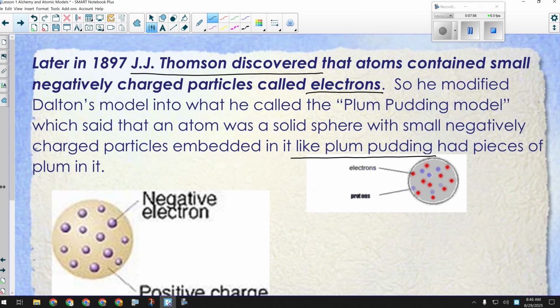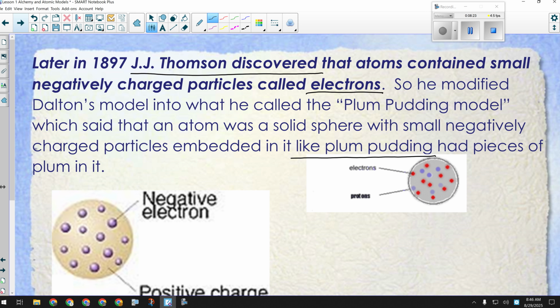So why did J.J. Thomson say there's little negative charges stuck on the outside, but the rest of it's all positive? Does that explain what we know today, or was that just good enough for that time? There's some problems with having a big positively charged mass that little things are stuck to.